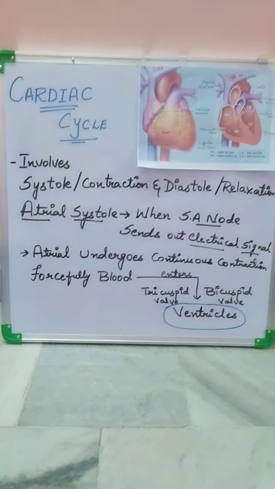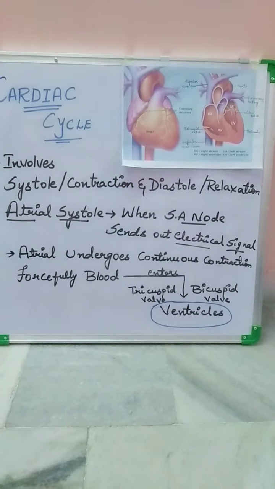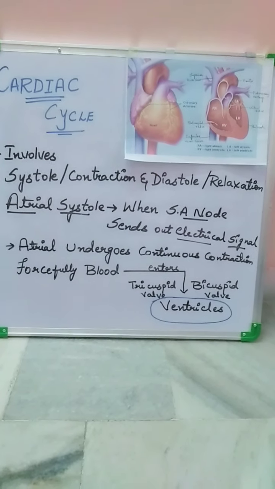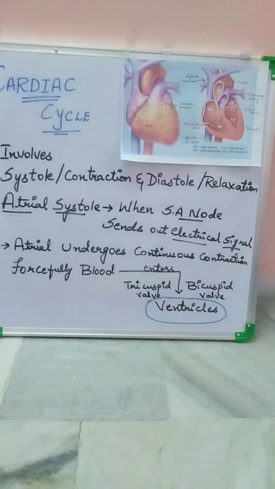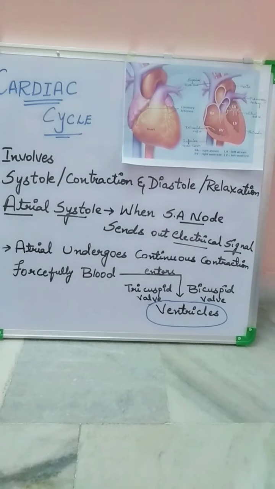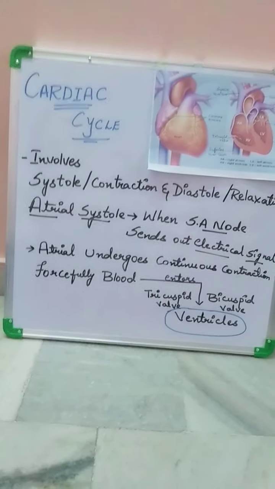Today we are going to talk about the cardiac cycle. The cardiac cycle is the performance of the heart from the ending of one heartbeat to the beginning of the next. The cycle involves systole, or the contraction, and diastole, or the relaxation, of the atria as well as the ventricles.